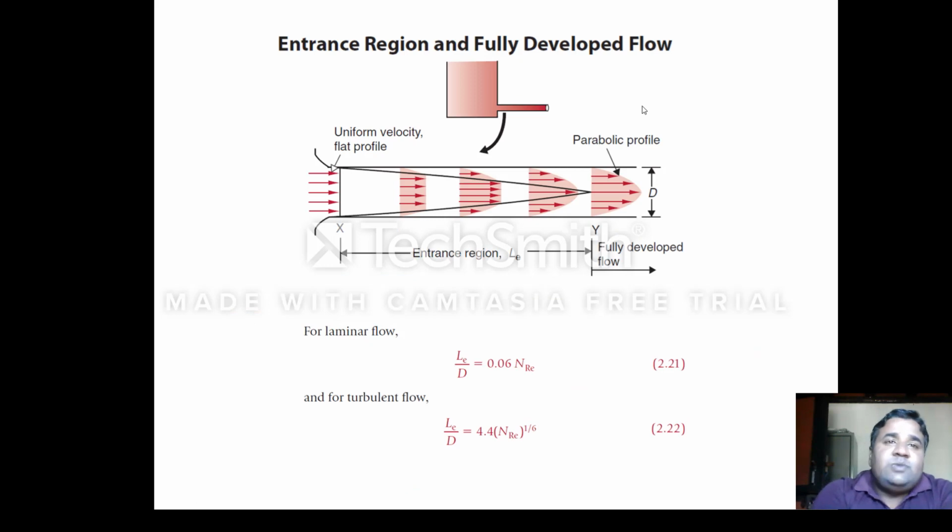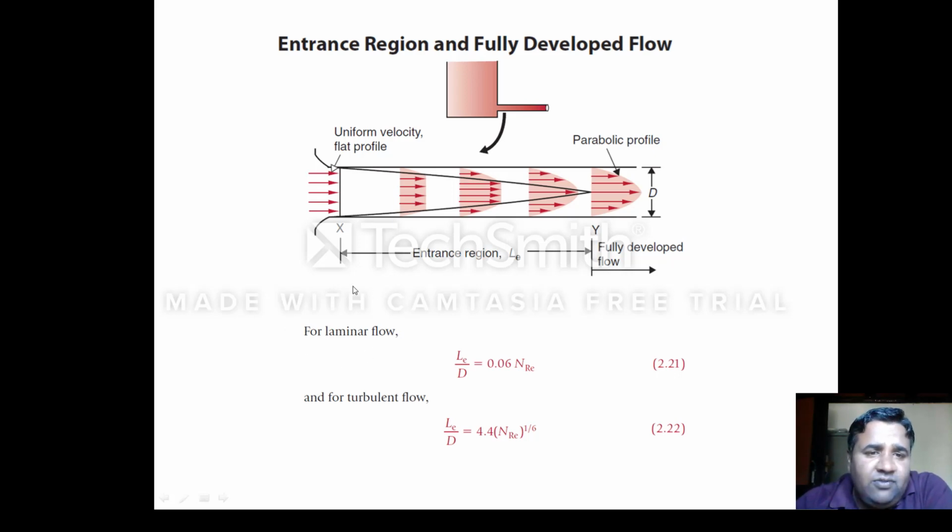And now I'm coming to the next part, that is the entrance region and the fully developed flow. So when a liquid is transported via a pipe, there are two regions. One is the entrance region and another is the fully developed region. Here the velocity profile of the liquid behaves differently. The entrance region has a particular length, and this length depends on your Reynolds number.